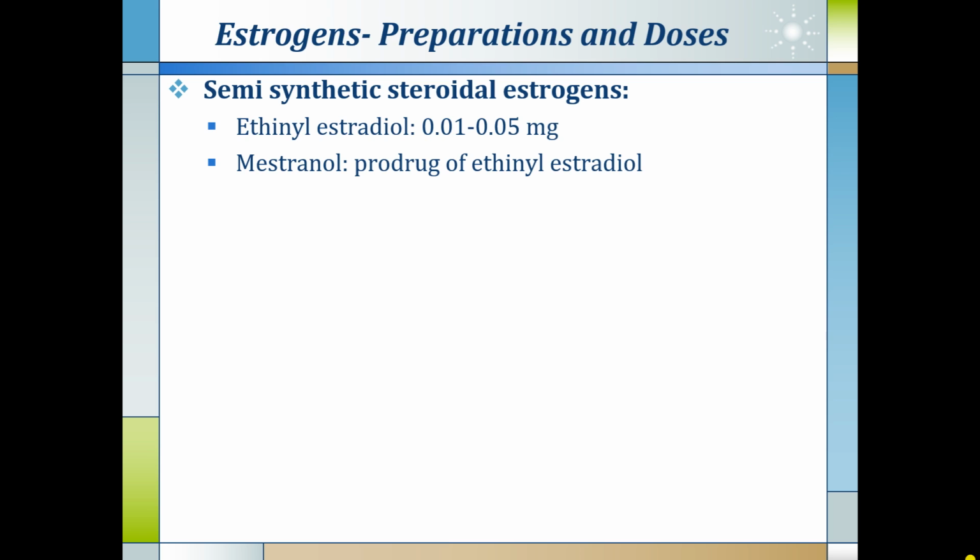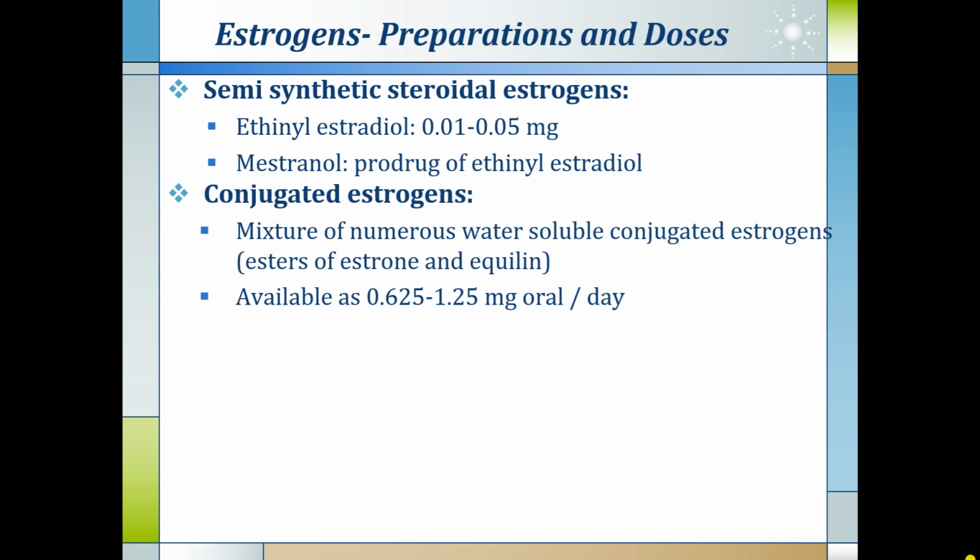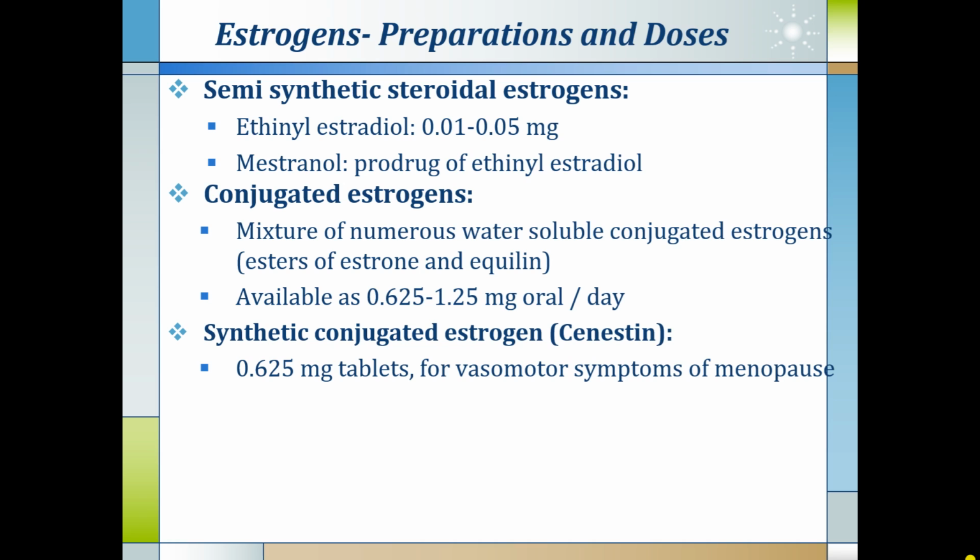Semi-synthetic steroid estrogens are ethinyl estradiol, available as 0.01 to 0.05 mg, and mestranol, which is a prodrug of ethinyl estradiol. Conjugated estrogens are a mixture of numerous water-soluble conjugated estrogens, esters of estrone and equilin, available as 0.625 to 1.25 mg oral tablet per day.